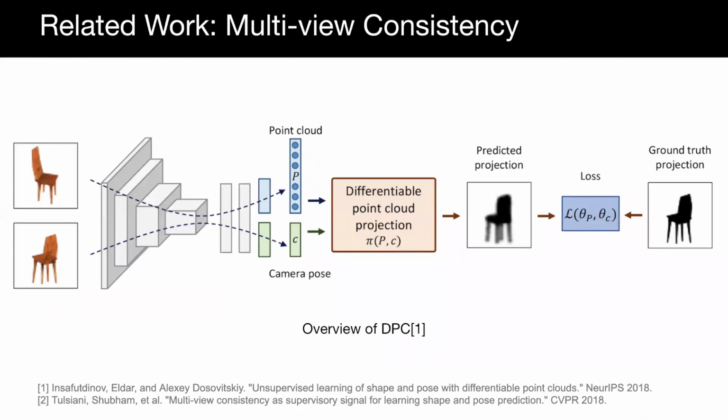Similar ideas have been explored in 3D reconstruction from single images. DBC trains a convolutional network to predict both the shape and the pose from a single image by minimizing the projection error. Given several views of an object, the projections of the predicted shapes to the predicted camera poses should match the provided views. Since 3D point clouds can be lifted from depth images or random images, DBC serves as a good baseline.